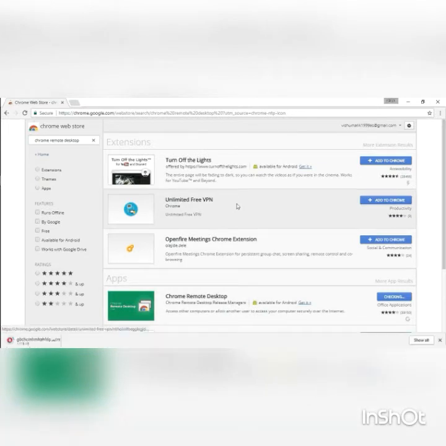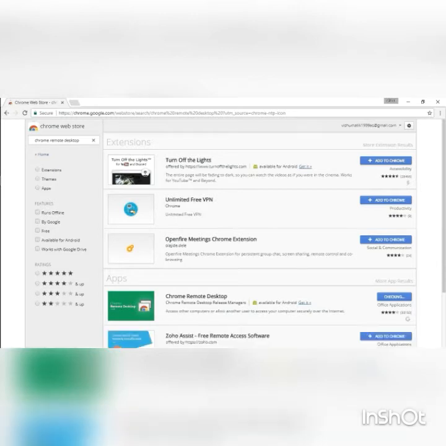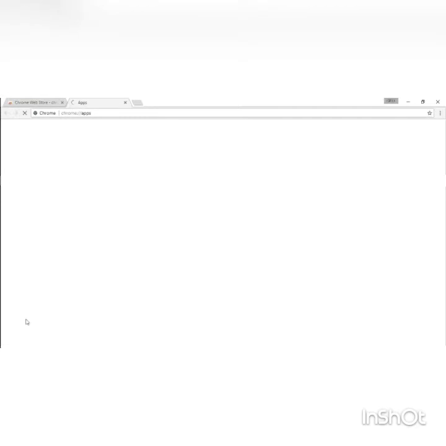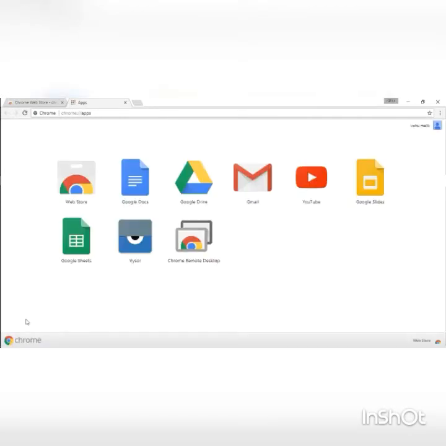And now you can see it is downloading some files. It would take 20 seconds hardly. Now it is adding to the Chrome. The new window will pop up itself automatically. As you can see, mine will be popping up within 1 2 seconds. Yes, it popped up. And now you can see Chrome Remote Desktop.